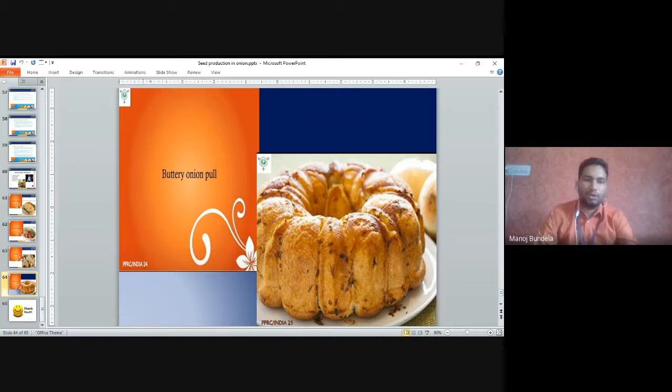The pungency in onion is due to allyl propyl disulfide, and the pungency in garlic is due to diallyl disulfide. So this is the reason for pungency in onion.